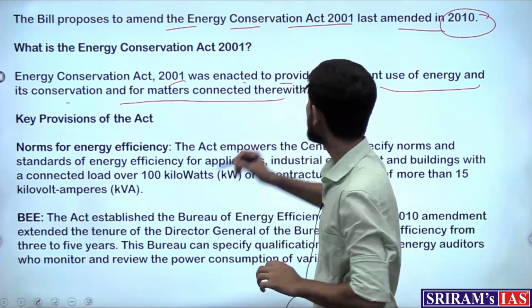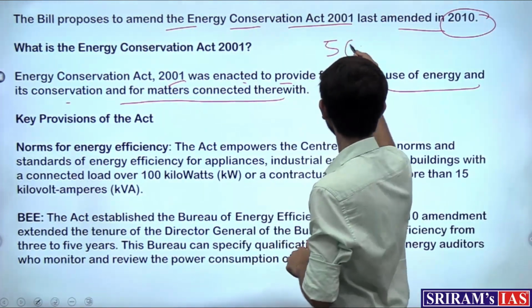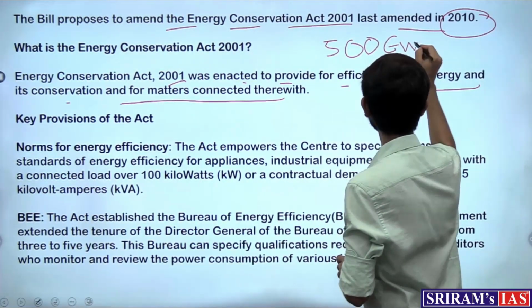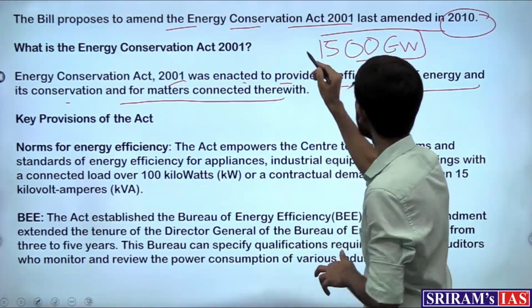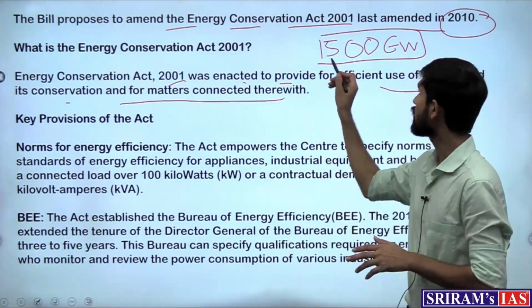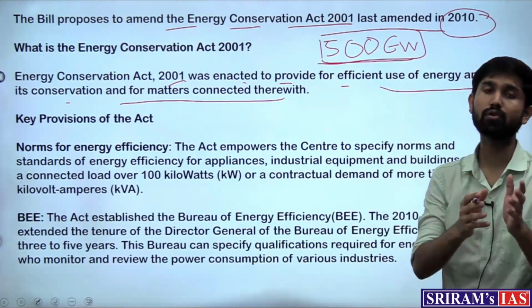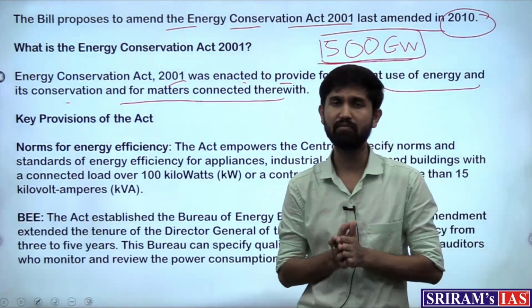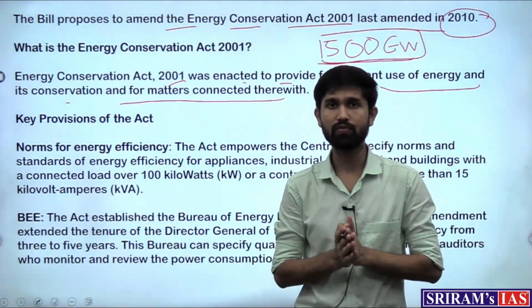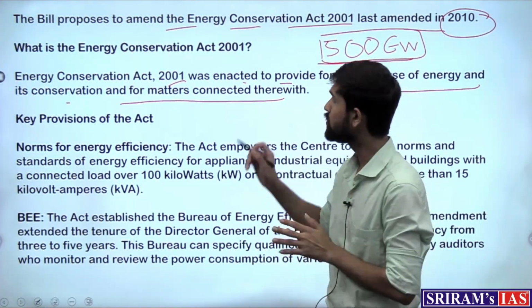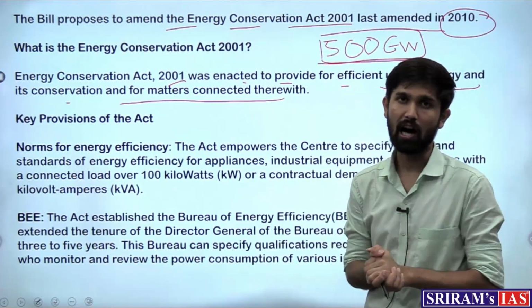Currently India has a target of 500 gigawatts, where 500 gigawatts of the energy produced by the country should come from renewable energy sources. These were the pledges that the Indian government made in the Glasgow summit. In order for the domestic laws to adhere to these pledges, these amendments are being made.